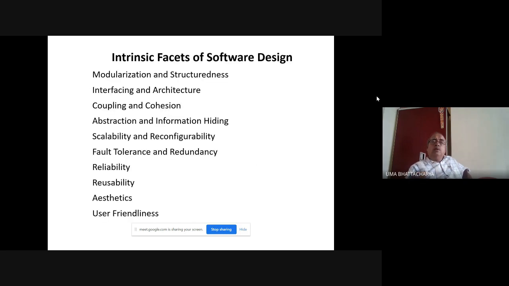So this is modularization and structuredness. I'm just taking a break for 30 seconds. If you have any questions, please ask. Please don't hesitate.